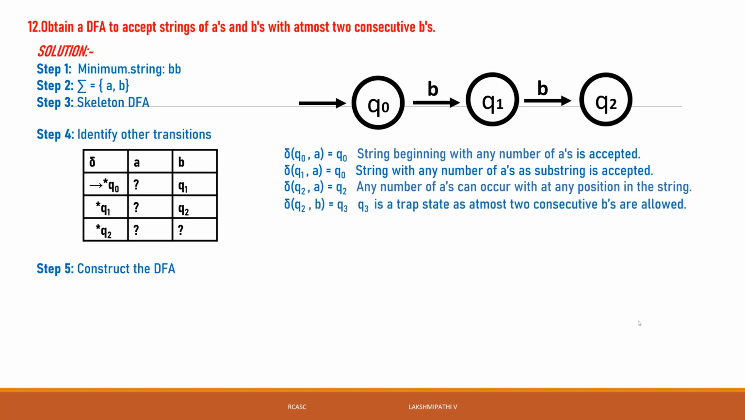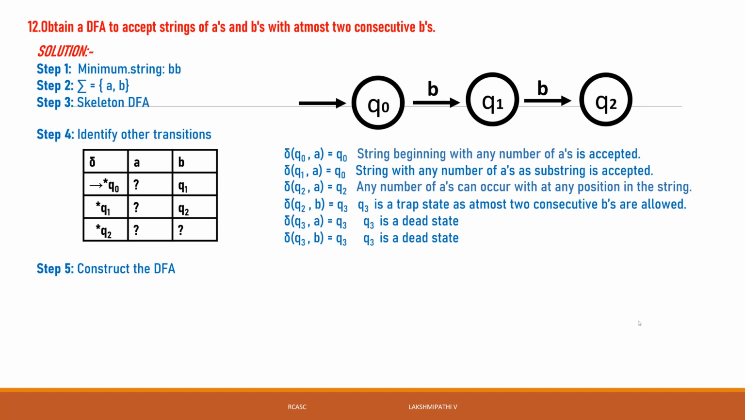Then Q2 of b is equal to Q3, because Q3 is a trap state. At most two consecutive b's are allowed. See, if it is at most two consecutive, if one more b comes, at that time the machine does not accept that string. See, that's why we take one more state. That is called a non-final state. We call it a trap state. We give it as Q3. Then Q3 of a and Q3 of b are also Q3, because it is a trap state condition. Once we reach a trap state, whatever input symbol it takes, it will stay in the same state only, because it does not go to the final states. See, that's why we take Q3 also.